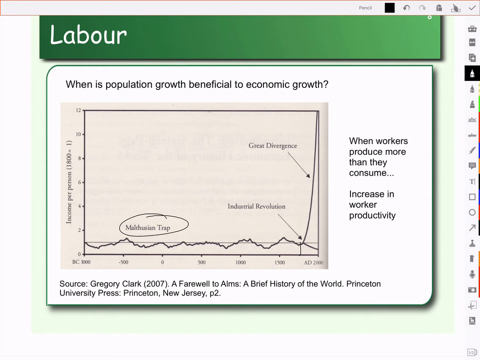So if the world can only handle 10 billion, we're going to hit that within the next 100 years. And so at that point, if there's then not enough food for the people, we're back to the Malthusian trap unless we can find a way to further increase our productivity so that there is more goods and services per person.